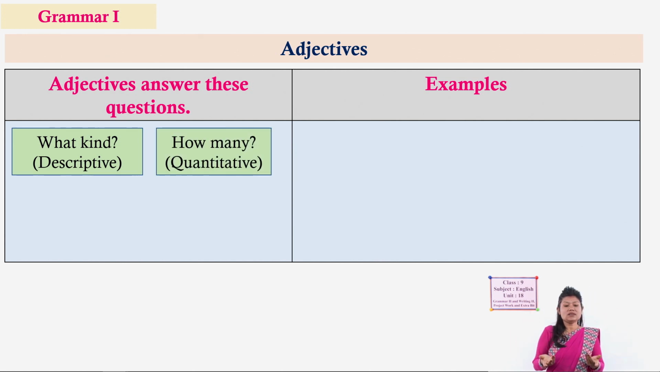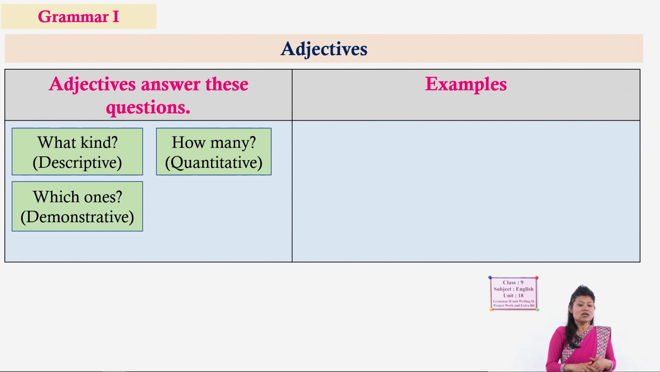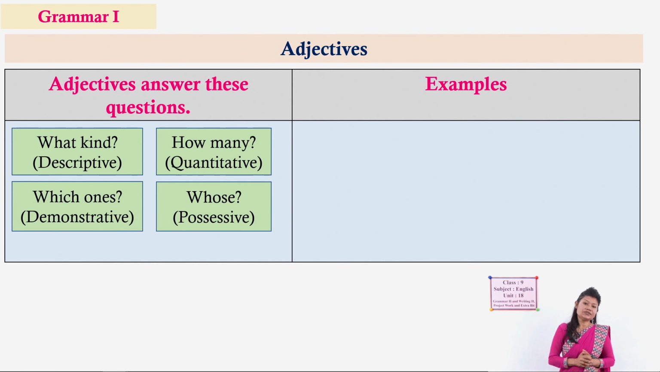Next, how many. Some adjectives answer how many questions as well, and they fall under the quantitative category. They are called quantitative adjectives. Next question, they also sometimes answer which ones. So demonstrative. In the previous example, when we say this room, that is a demonstrative adjective. This, that, those, these, okay. These are the examples. And whose, the adjectives also answer the whose question, that means possessive.